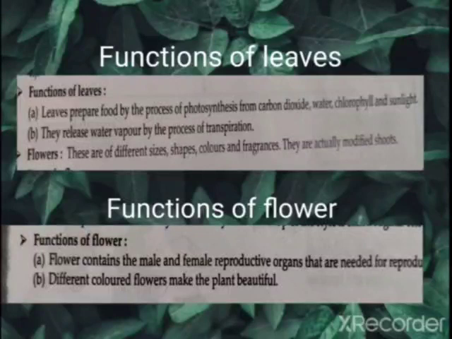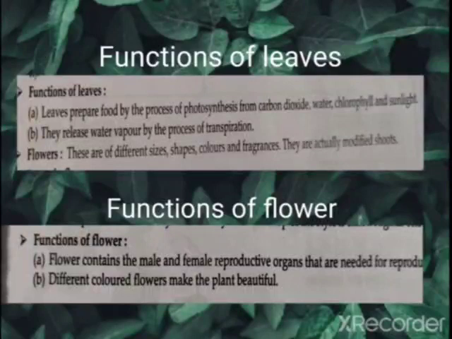So students, as I told you, everything is interconnected. First, when we give water to the plant, that water is absorbed by the root. Now root gives this water to the stem. Now stem carries this water and mineral to the leaves. Now with the help of this water and minerals, and carbon dioxide present in the atmosphere, and chlorophyll present in leaves only, with all these products, leaves prepare food for the plant by the process of photosynthesis. This is the function of leaf.